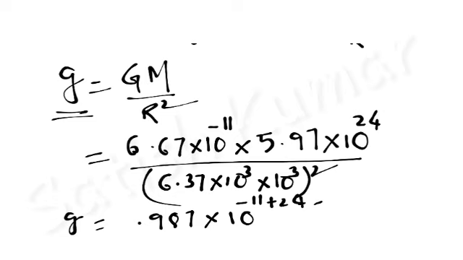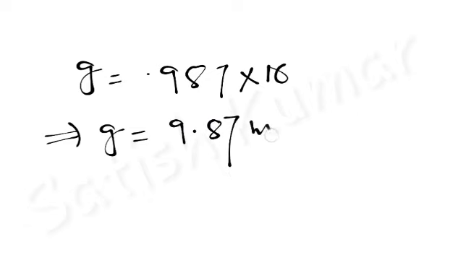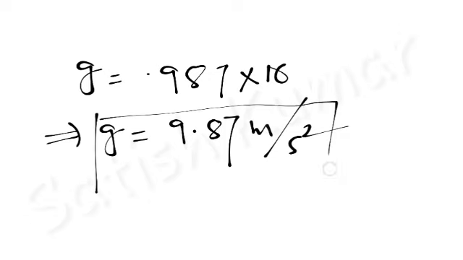As here it is plus 12, it moves to the numerator, it will become minus 12. It will become 10 power 1. So this can be written as g is equal to 0.987 into 10, which is g is equal to 9.87 meter per second square. So this is the value of acceleration due to gravity on the earth.